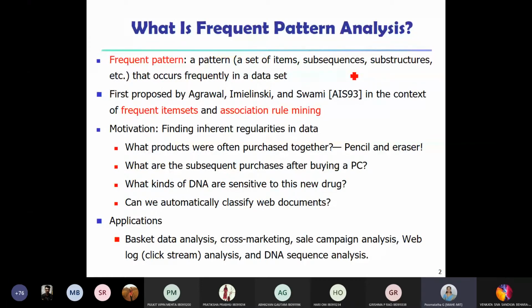Then substructure. If we are representing it in a graphical form, say some kind of a tree, and there is some substructure or a subtree which is occurring again and again, that is called a frequent substructure. For example, you might have studied in algorithms the recursion algorithms, where you try to find the Fibonacci series or the factorial of a given number.